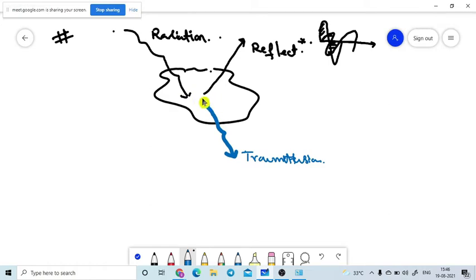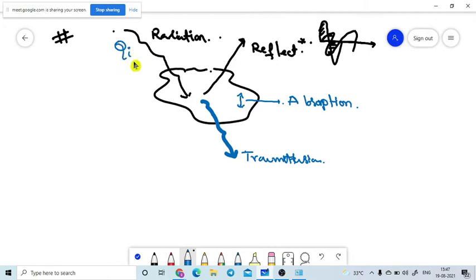If the body is ready to absorb the heat energy, some portion of the heat energy can be stored in the body, like an absorption of the heat energy. It is absorbed by the body. So some part of the heat energy may be absorbed by the body. Absorption will take place.